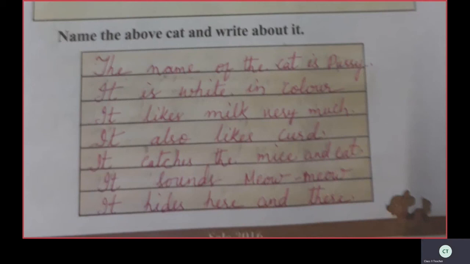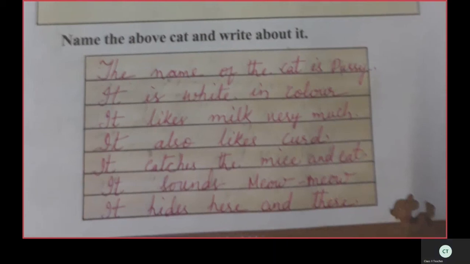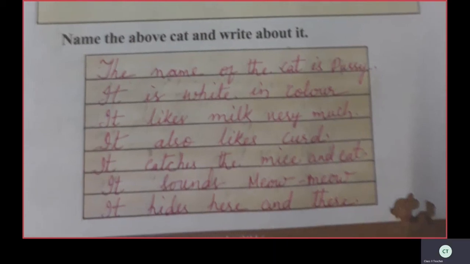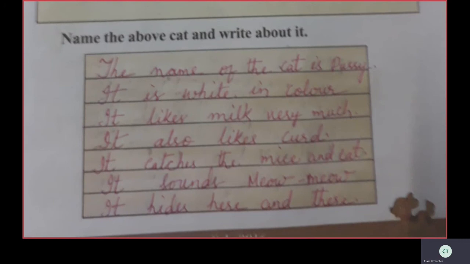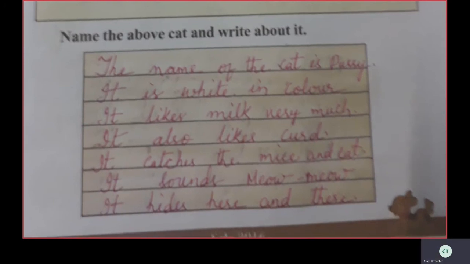The name of the cat is Pussy. It is white in color. It likes milk very much. It also likes curd. It catches the mice and eat. It sounds meow meow. It hides here and there.